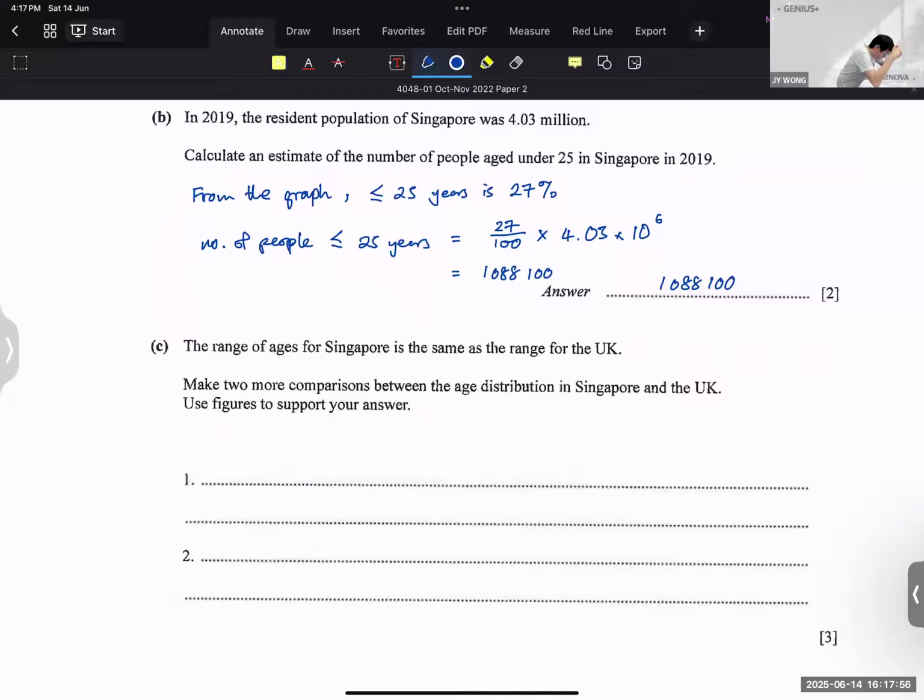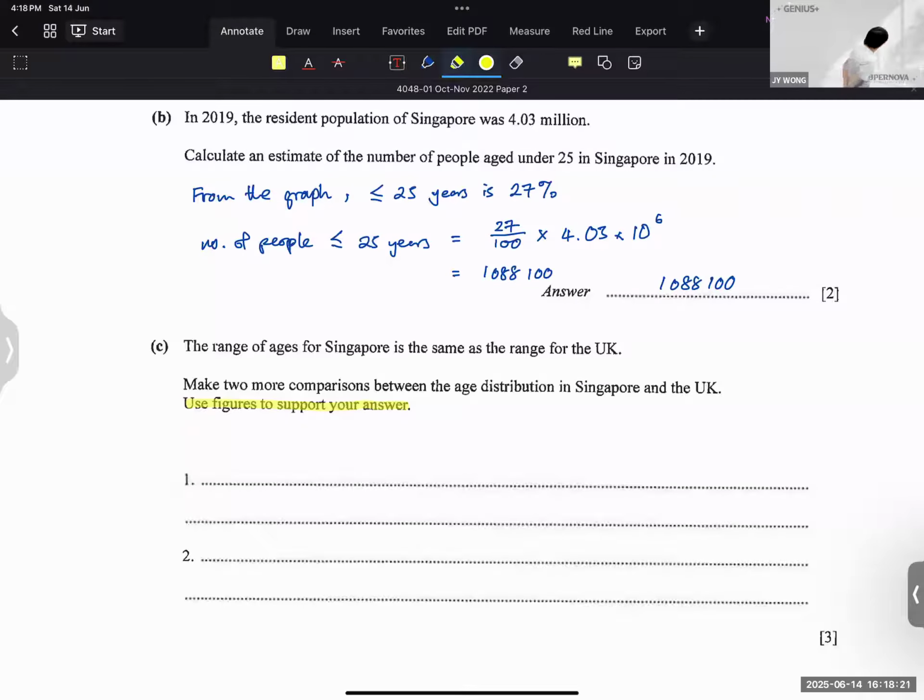The range of ages for Singapore is the same as the range for UK. Range is the same, means your maximum minus minimum is the same. Make two more comparisons between the age distribution in Singapore and the UK using, notice what they say, use figures to support your answer.